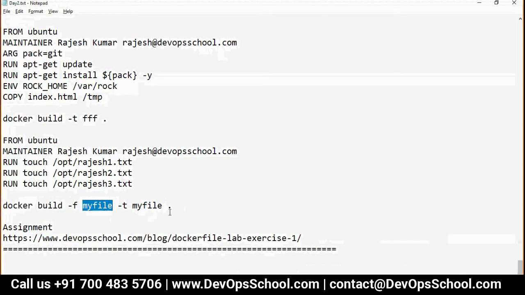And then this context is where that file should be copied, added, and stuff like that. So I am giving dot because I want to copy some files from the dot location inside a container. If you think the context path is different, you can change this. This is called the build context path.